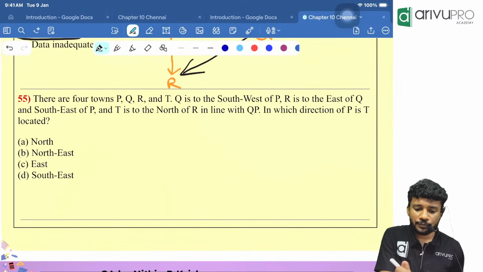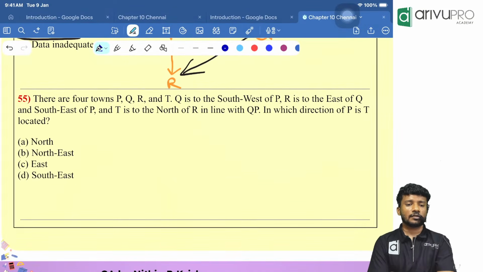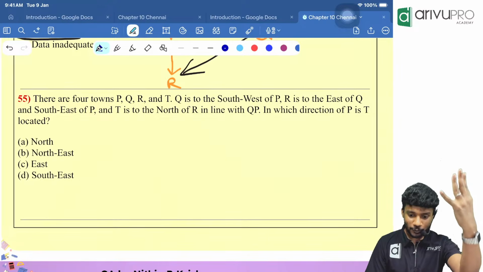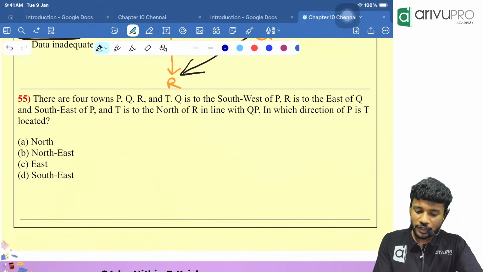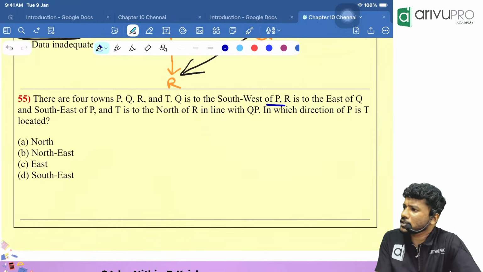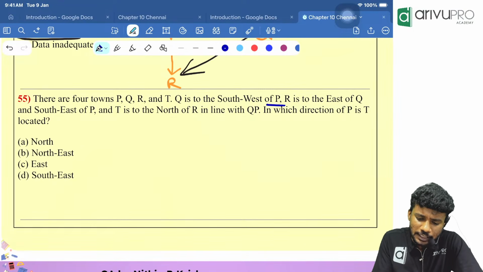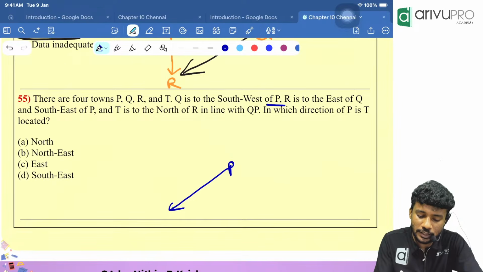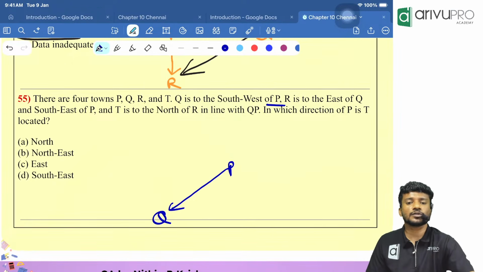What is given? There are 4 towns: P, Q, R, T. How many are there? 4 towns are there. What is given? Q is to the southwest of P. Q is to the southwest of P means if P is over here, Q is where? Southwest. Southwest is which direction? This way. So who is there? Q is there.